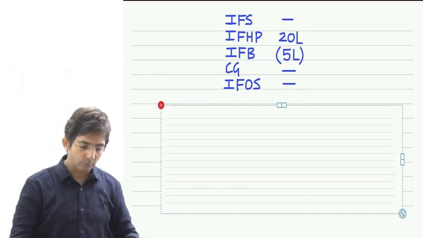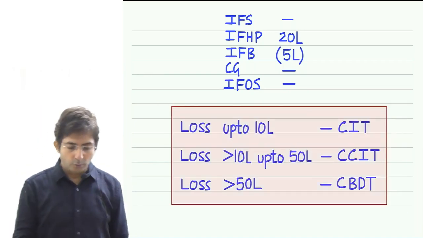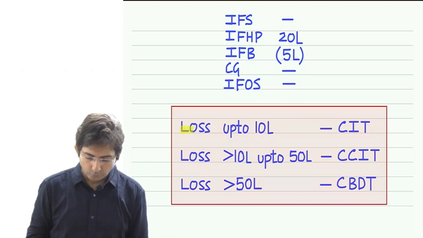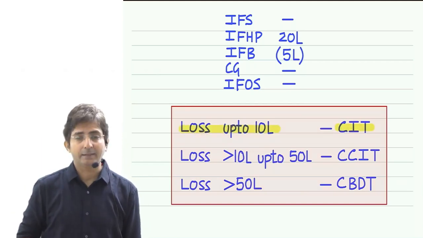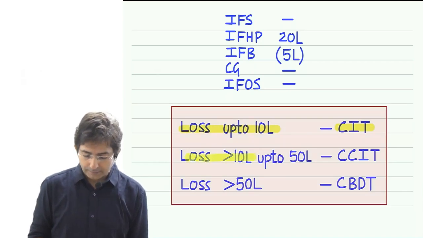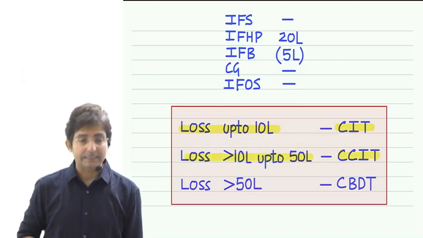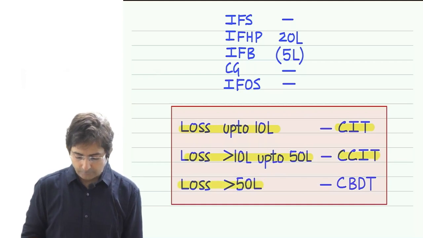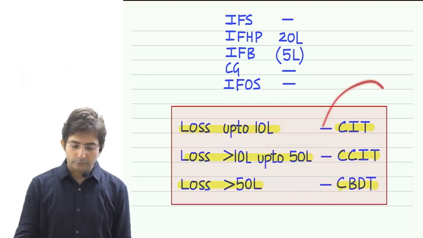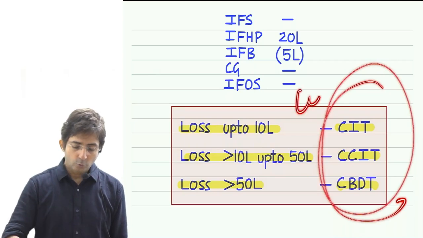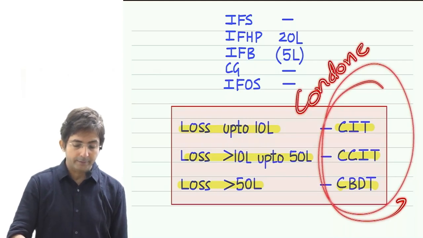See, I have written all this over here. For losses up to 10 lakhs, application to CIT. For losses greater than 10 lakhs up to 50 lakhs, CCIT. For losses greater than 50 lakhs, CBDT. These people have the authority to condone your delay.